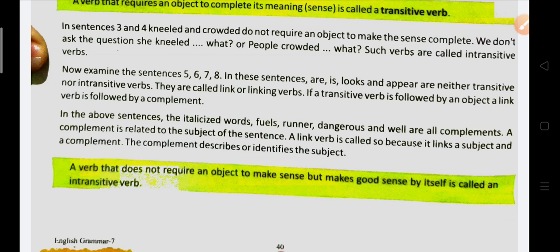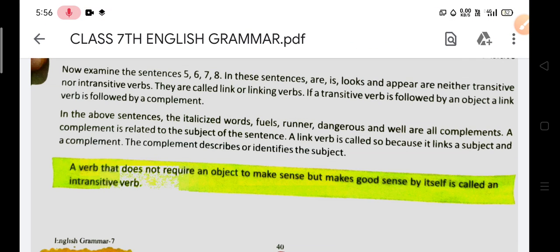A verb that does not require an object to make sense but makes good sense by itself is called an intransitive verb. Okay. So in the next video, I will tell you about the intransitive verb in detail. I hope you have understood what is a transitive verb, what is an intransitive verb, and what is a linking verb. Okay. So in this way you have understood it.